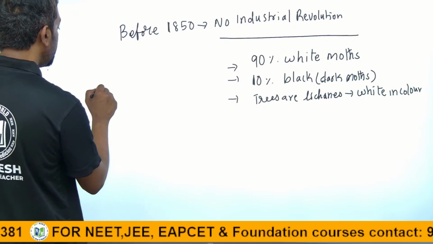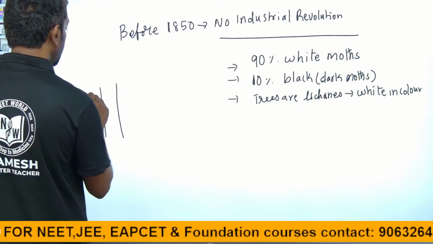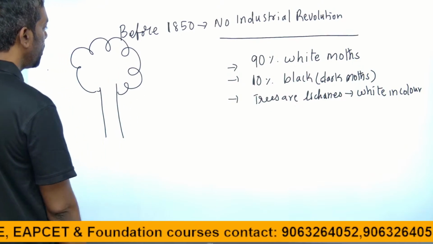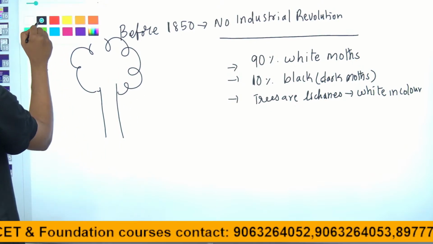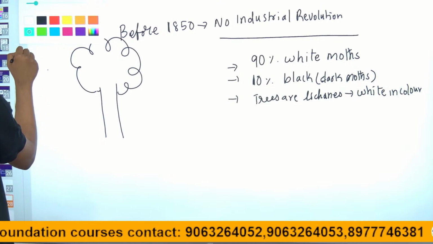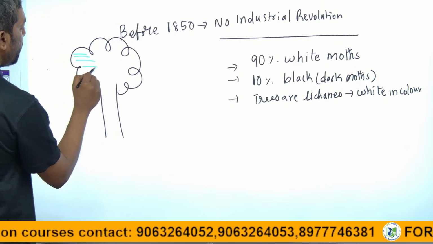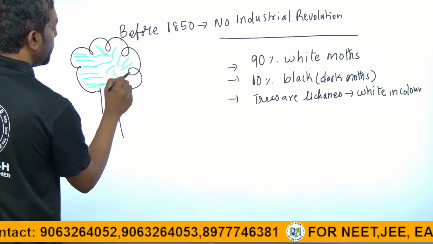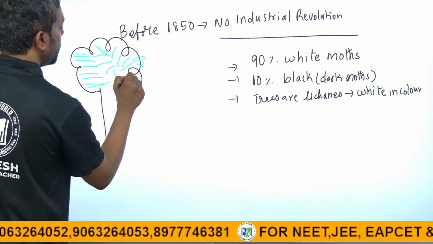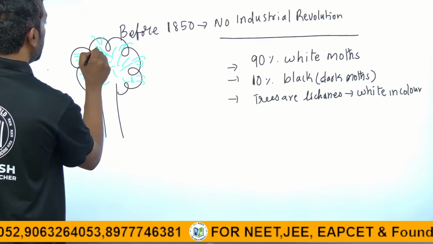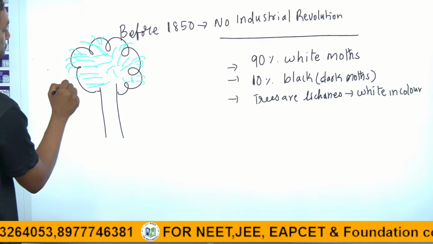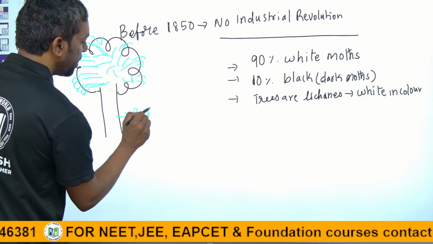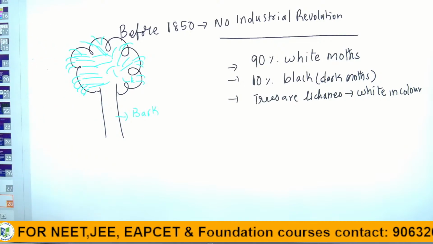This is the tree, guys, a lichen tree. Assume it is white in color. This is the tree bark, white in color.